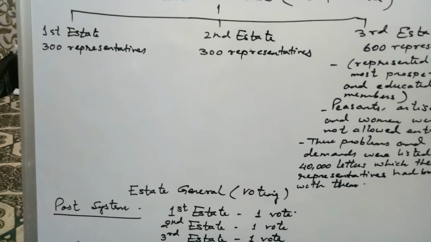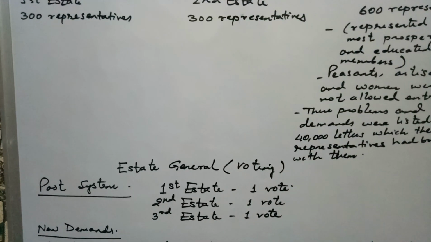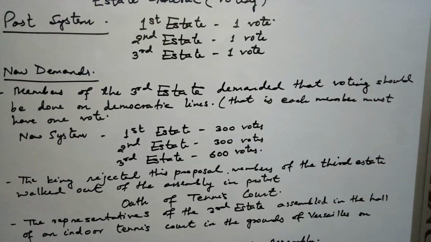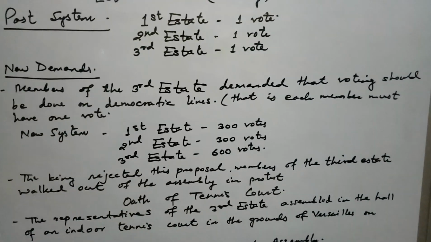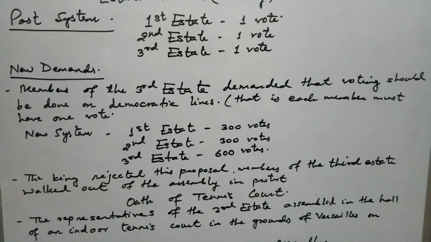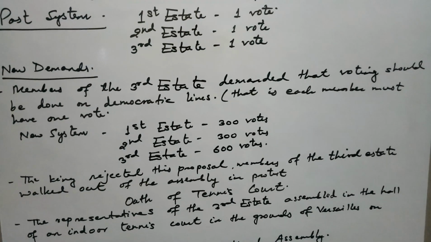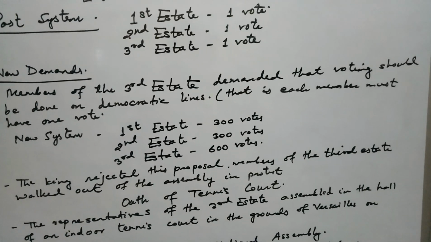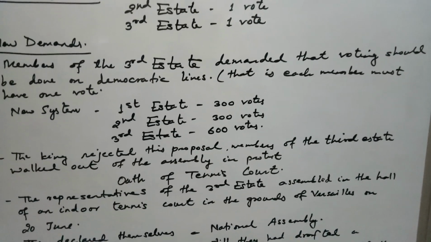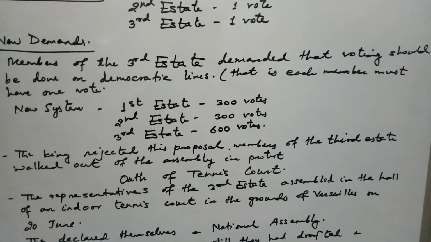The system of voting in the past was one vote for the first state, one vote for the second state, and one vote for the third state. Then the members of the third state demanded a different system of voting. According to their new demands, the first state should have 300 votes, the second state 300 votes, and the third state 600 votes. This proposal was not accepted by the king.